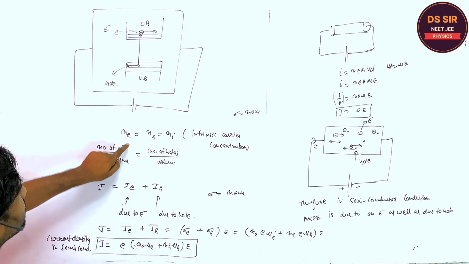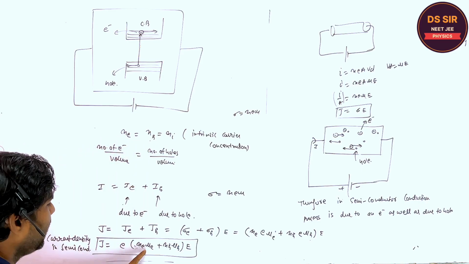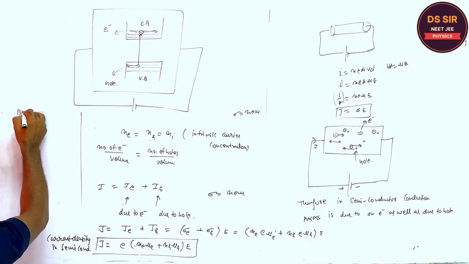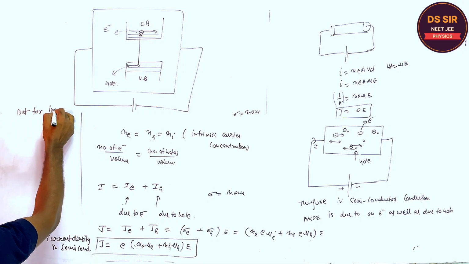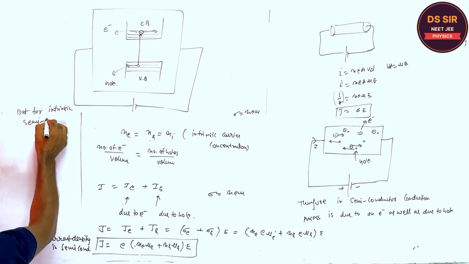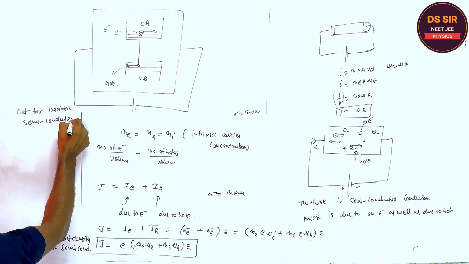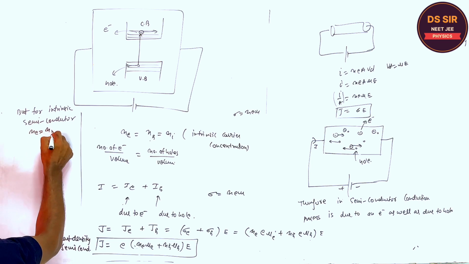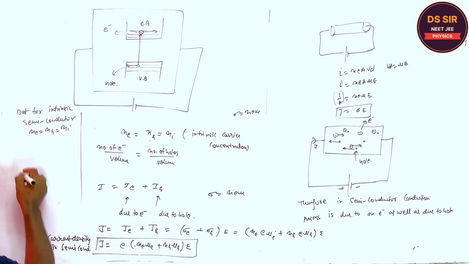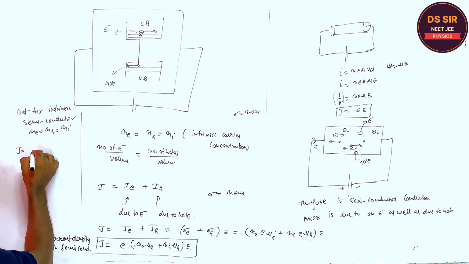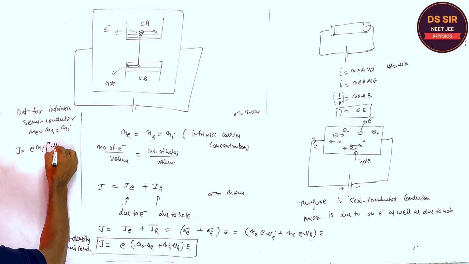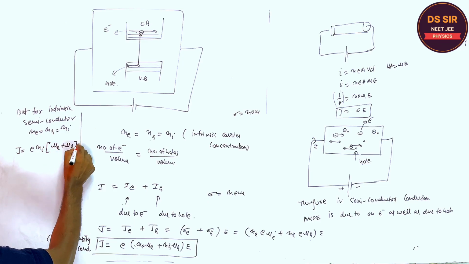For the intrinsic semiconductor, Ne and Nh are both equal to Ni, right? You can put the value and get J is equal to e Ni into mu e E plus mu h E.